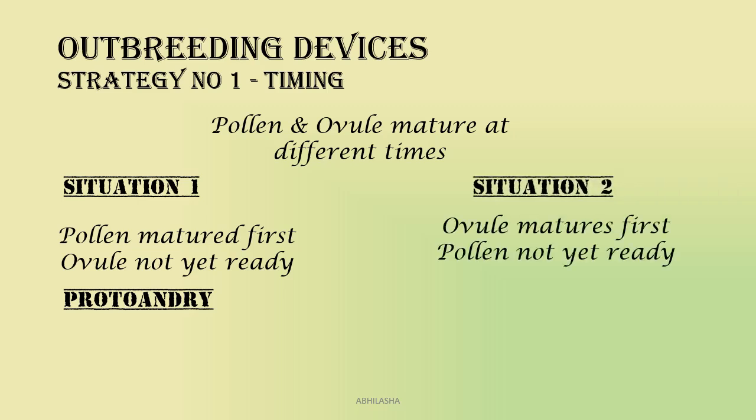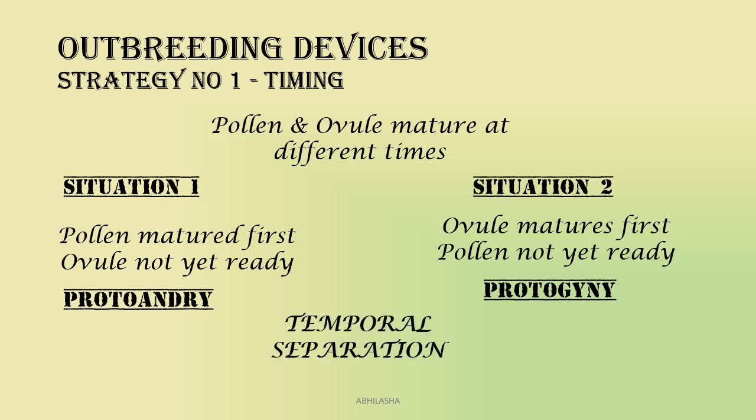Now take the reverse situation. If ovule is ready to receive pollen but its own pollen are not released yet, it can be pollinated by nearby flowers of a different plant. This would ensure cross-pollination. This condition in which ovule matures first is known as protogyny. Can you find out how this term is derived? This type of separation through protogyny or protoandry is temporal separation.